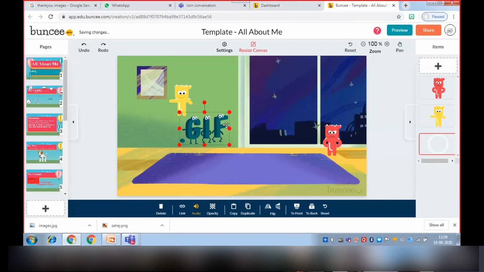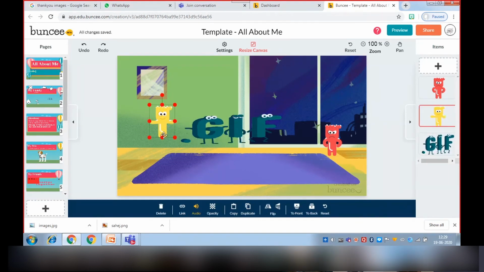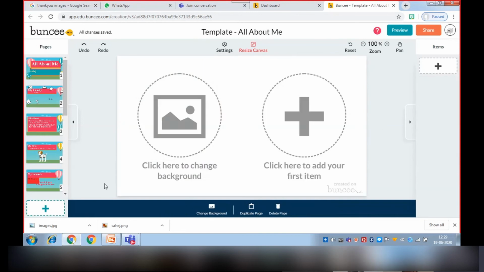See, they all are added. Now we will increase the size of them. Now we can create a party scene also. Let's move to the next slide.